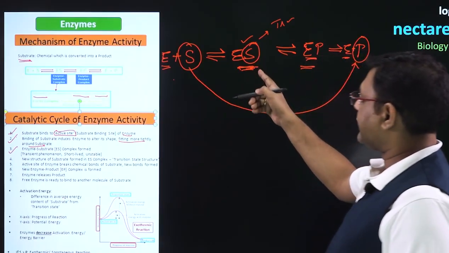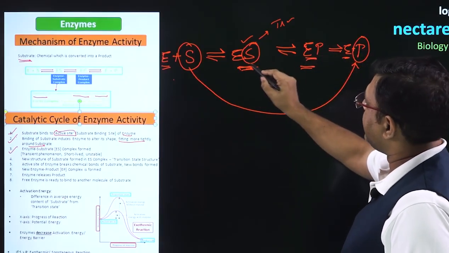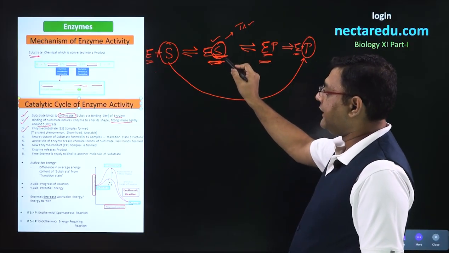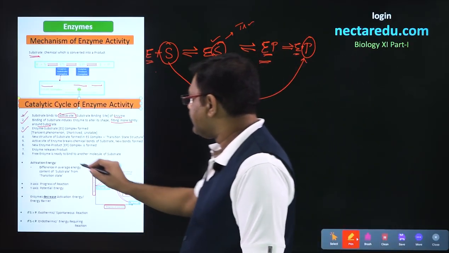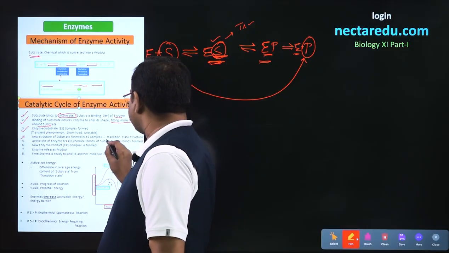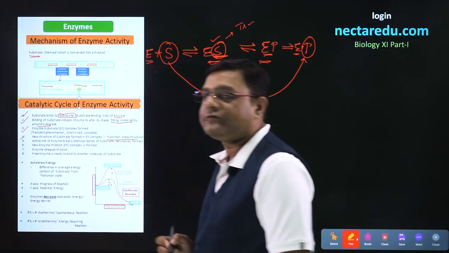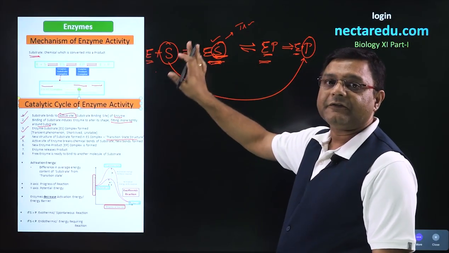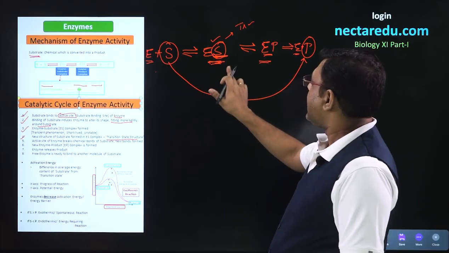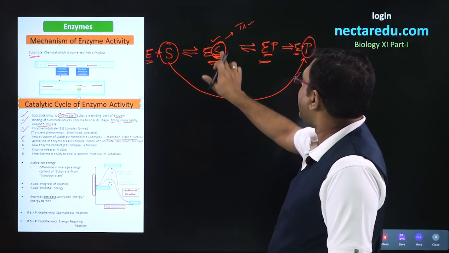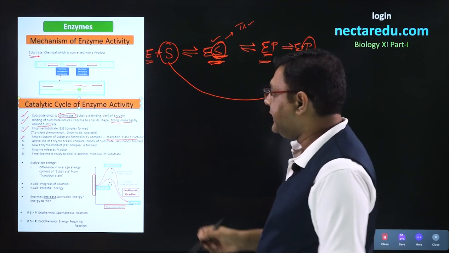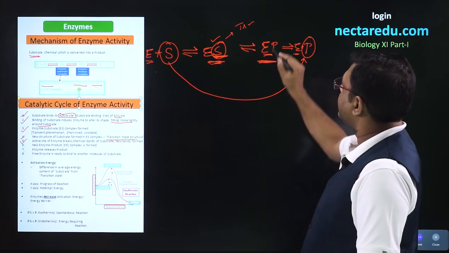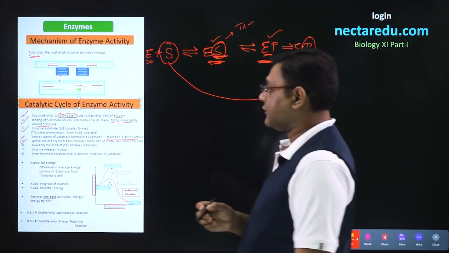Now, in this enzyme substrate complex, the structure of the substrate will go on changing, and we will call it the transition state structure. So, in the ES complex, the transition state structure is formed. In this transition state structure, the active site will break the bonds of S and new bonds will be formed, and S will be converted into P. That is the next step, and it results in the formation of the enzyme product complex.